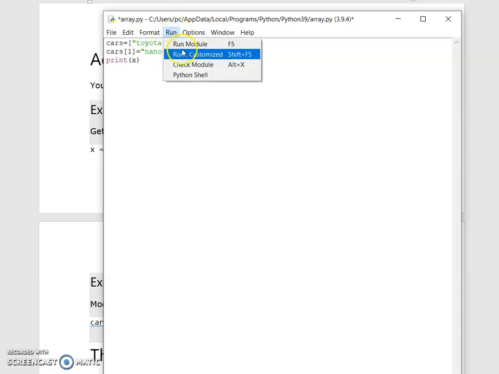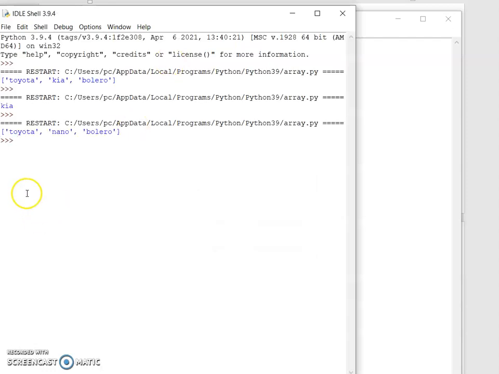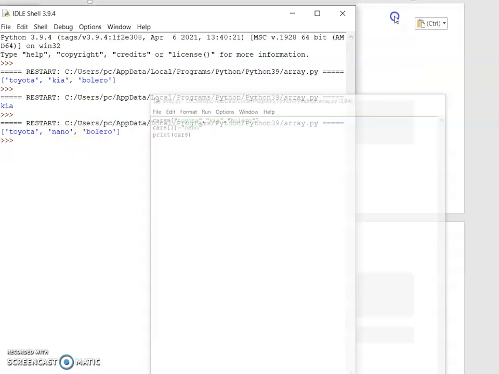Let's print this. Sorry, print of cars here. Let's run this. Toyota, Nano, Bolero are printed. Now what I have done is I have changed Kia to Nano. Those changes appear here.